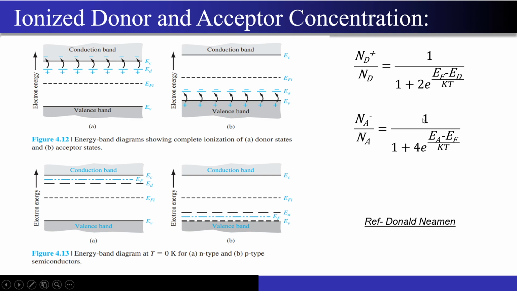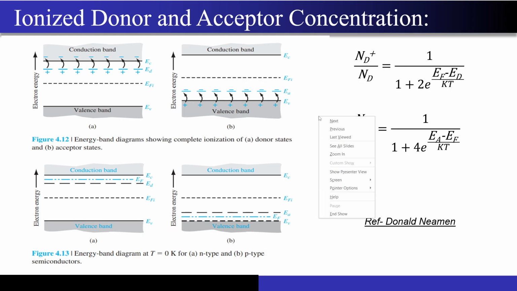So this is a formula that sir must have told you. This formula tells you how much percentage of donors are actually getting ionized and how much percentage of acceptors over here are getting ionized, right? And he must have told you that this factor of 2 is coming because of the spin, and this factor of 4 is coming because of two things.